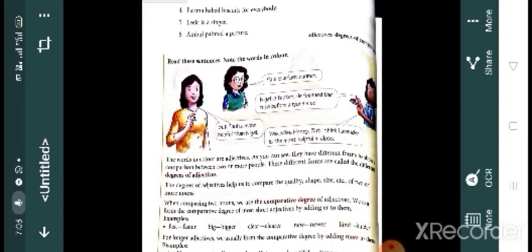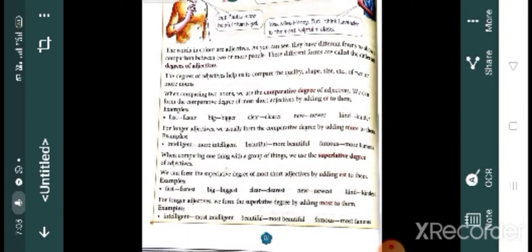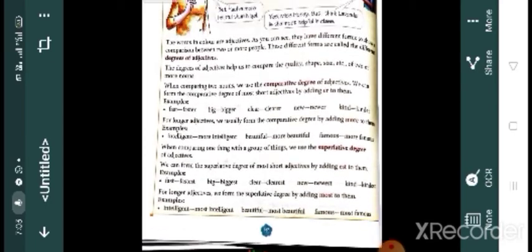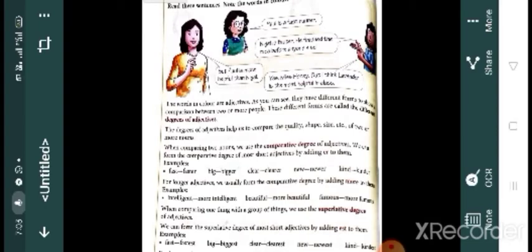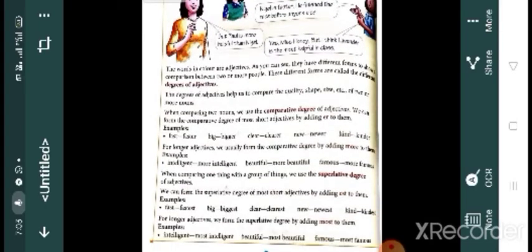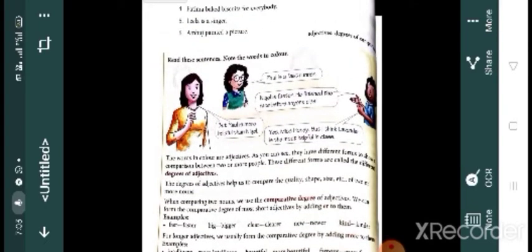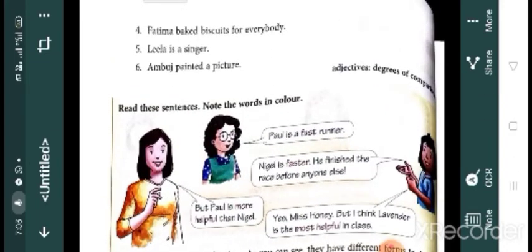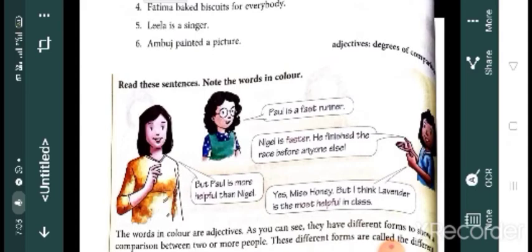Once more, Arun was wearing a nice cap on the field. I found an old photograph in the drawer. Then Fatima baked delicious biscuits for everybody. Leela is a good singer. Ambuj painted a wonderful picture. Clear? Now we are going to study adjectives, degrees of comparison.